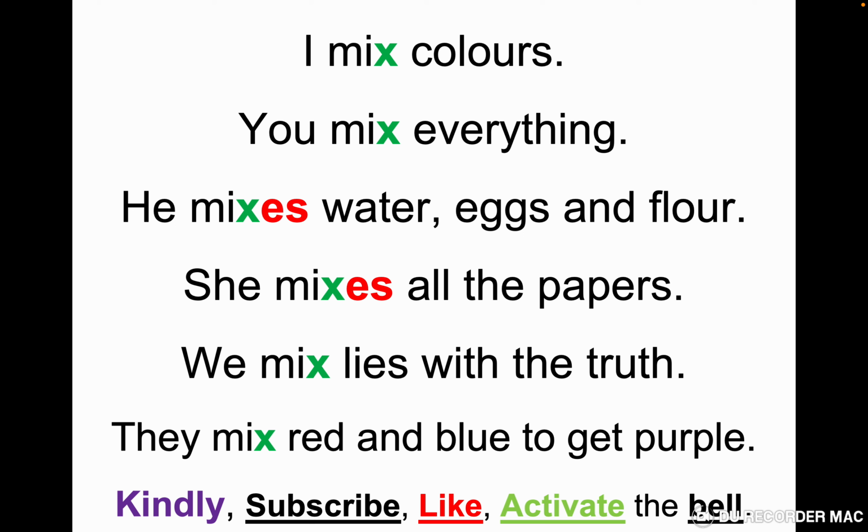As you see, I mix, you mix, we mix, they mix. The verb doesn't change. But with he and she, we add es to the end of the verb. He mixes, she mixes. Let's see the negative form.